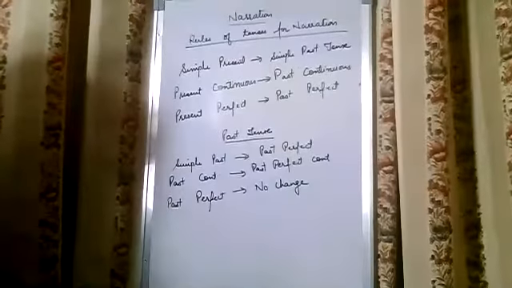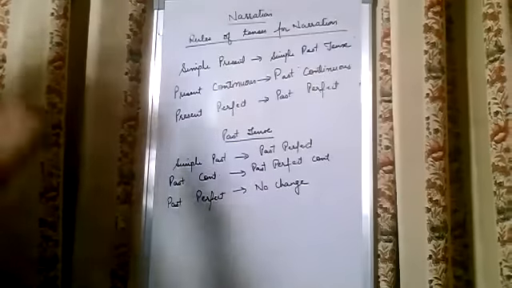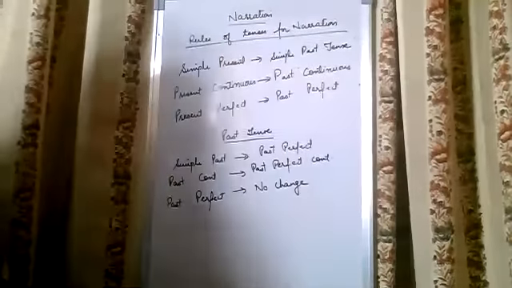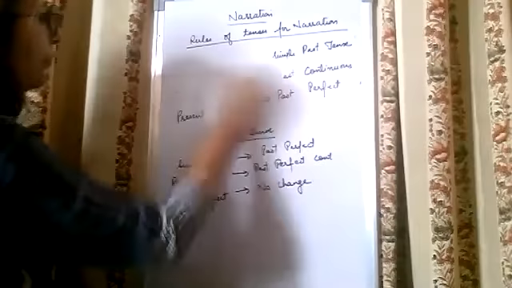Next, we are proceeding towards the practice of these rules. So let us start. I'm writing some examples on the board and you have to give the answers.